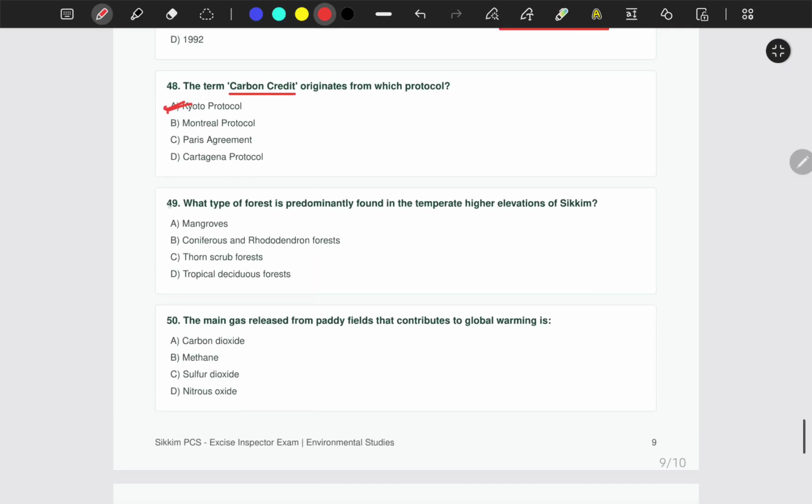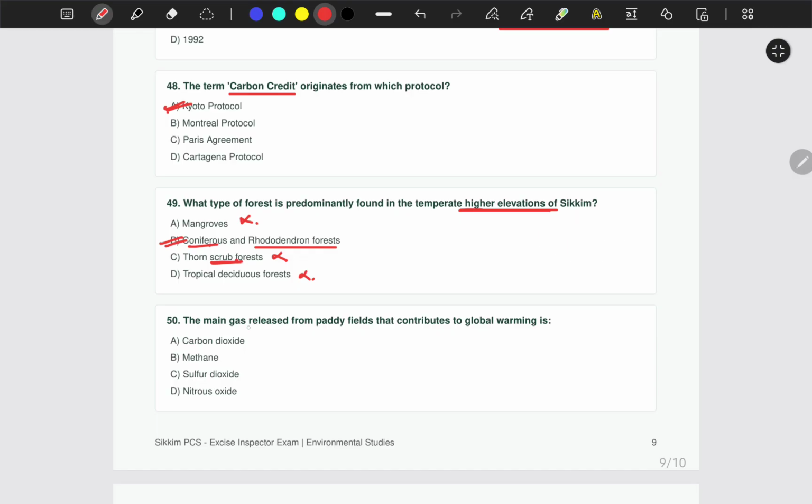So second last question: what type of forest is predominantly found in temperate higher elevation of Sikkim? Mangroves, coniferous and rhododendron forest, thorn scrub forest or tropical deciduous forest? Scrub forest means in desert areas. We don't have desert in Sikkim. Mangroves we don't have. Tropical deciduous forest is not the correct answer. We have rhododendrons and coniferous forest in higher elevations. Generally when you think about higher elevations, what might come to your mind is pine trees and rhododendrons. So the correct answer is option number B.